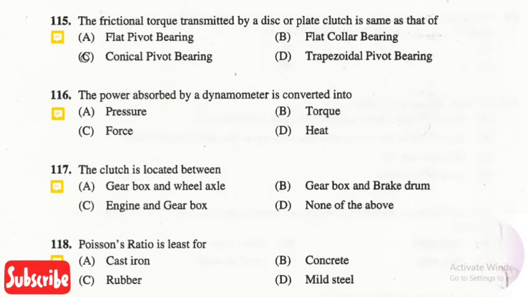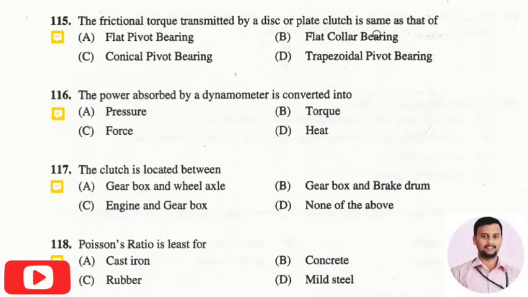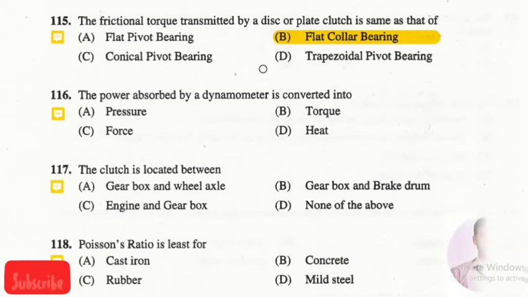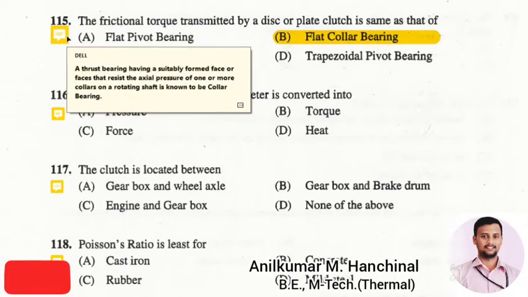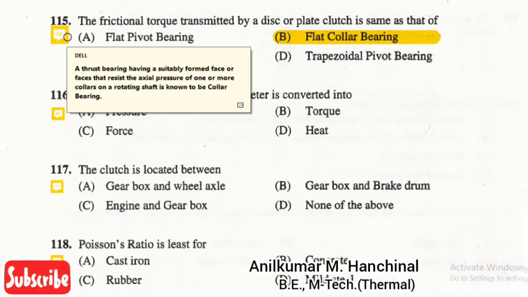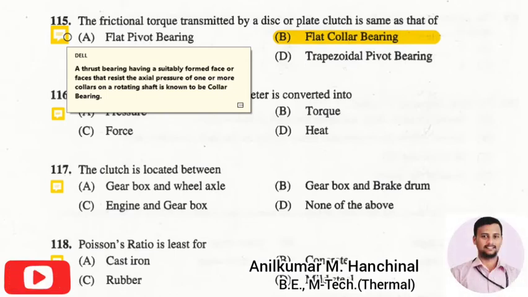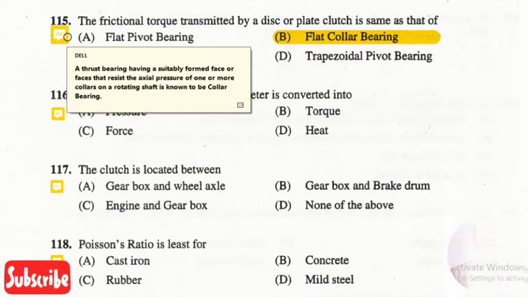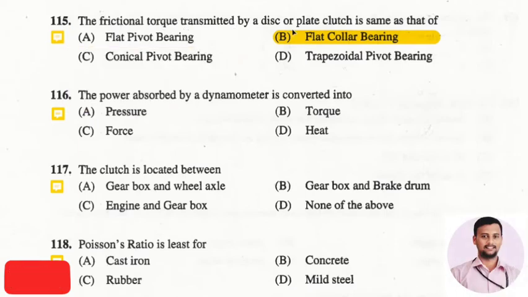The next question is, the frictional torque transmitted by a disc or a plate clutch is same as that of. The right answer is option 2, that is flat collar bearing. The thrust bearing having a suitably formed face or faces that resist the axial pressure of one or more collars rotating on a shaft is known as a collar bearing. So the frictional torque transmitted by a disc or a plate clutch is same as that of a flat collar bearing.